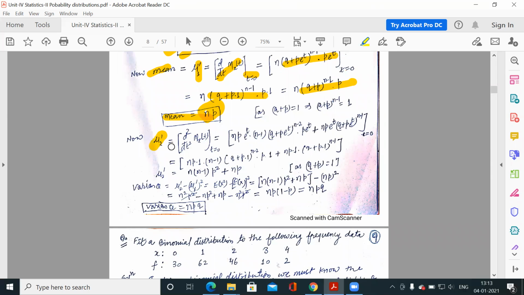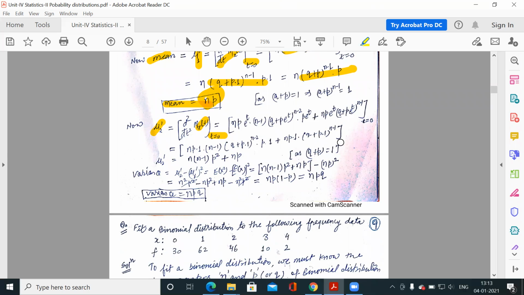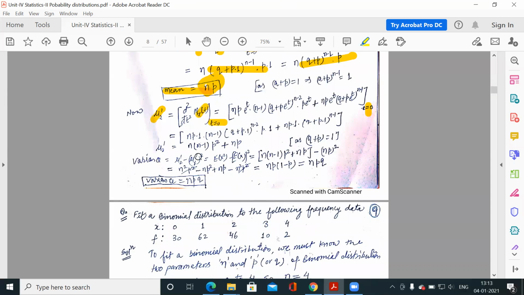Next, what is mu2 dash? It is the double differentiation of the moment generating function M_x(t) with respect to t, substituting t equal to 0. So again we are differentiating the moment generating function two times and substituting t equal to 0. You will get n(n minus 1)p squared plus np as mu2 dash.